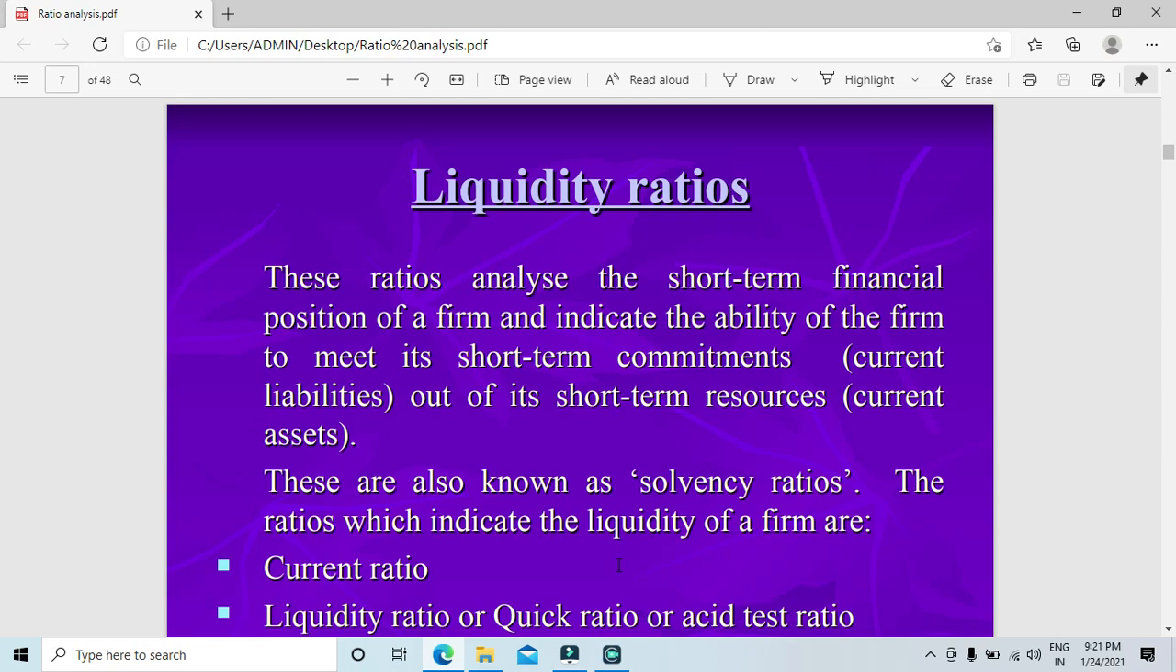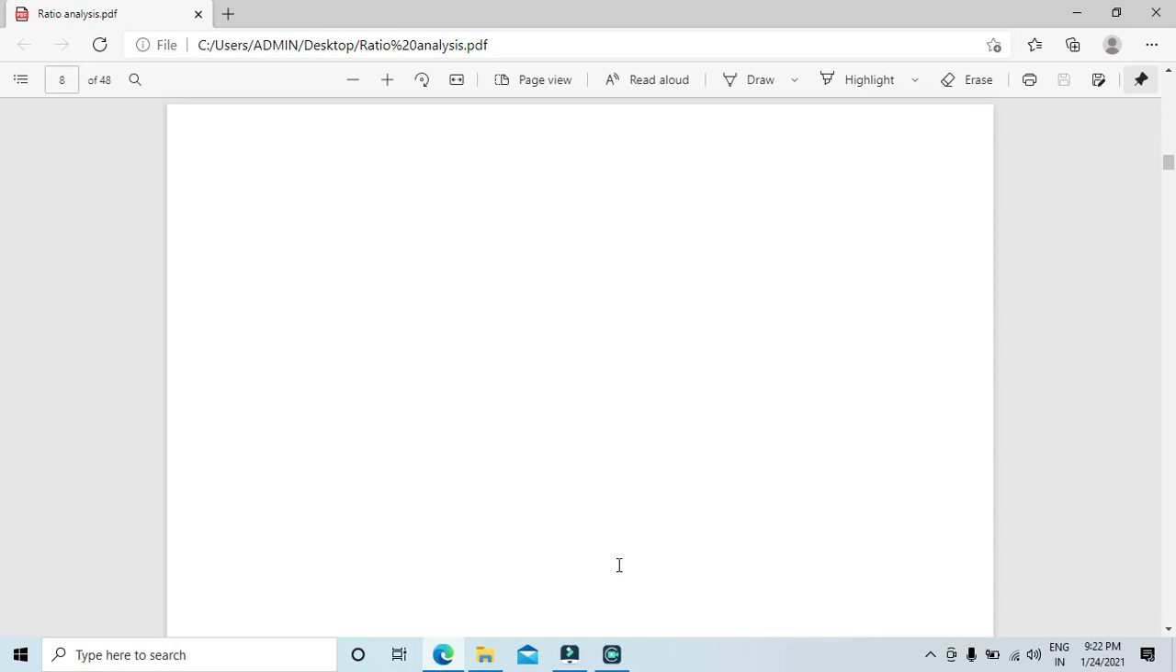Basically these liquidity ratios are used to meet its short-term commitments out of its short-term resources. Liquidity ratios are also known as solvency ratios. The ratios which indicate the liquidity of a firm are current ratio, liquidity ratio or quick ratio, and absolute test ratio. So basically there are three: current ratio, quick ratio, and absolute test ratio.